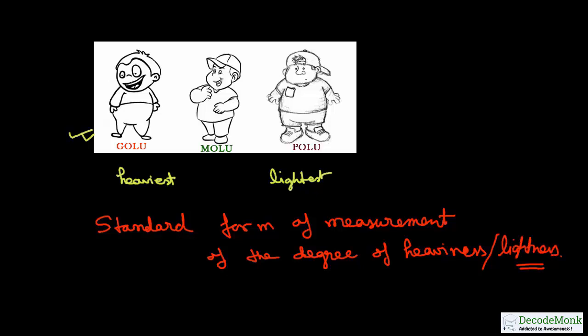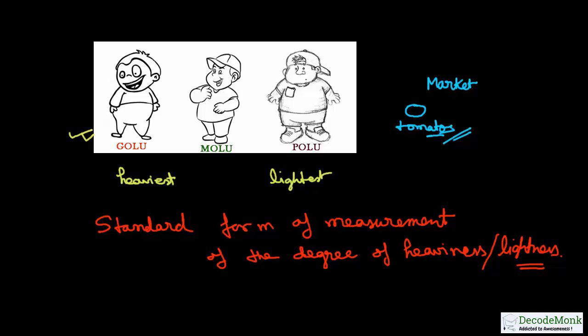Consider another example. You go with your mother to a market and you wish to buy some tomatoes, potatoes, lady's finger, various vegetables you need to buy.